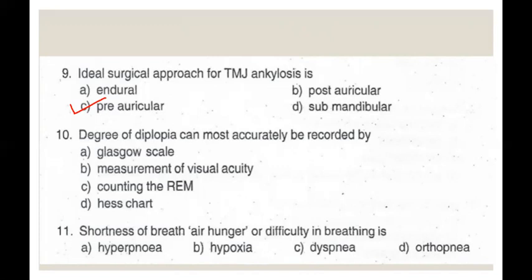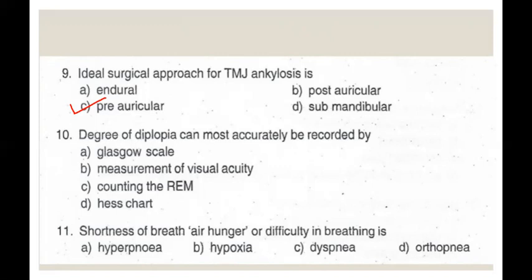Out of these, the extension of the preauricular incision, that is the Al-Kayat-Bramley incision, is the most ideal and most commonly used. So C, preauricular incision, is the ideal surgical approach for TMJ ankylosis.